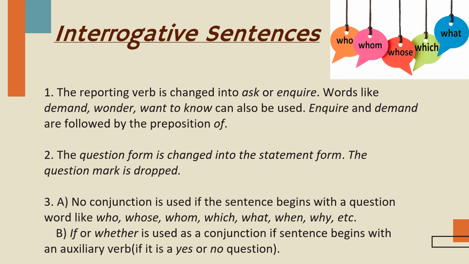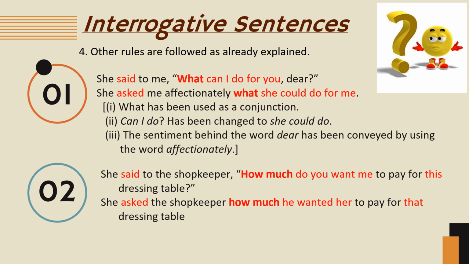Auxiliary verbs you have already studied in question tags. Auxiliary verbs are is, am, are, was, were, will, shall. Modals like can, could, may, might, shall, should, etc. Other rules are followed as already explained in part 1.